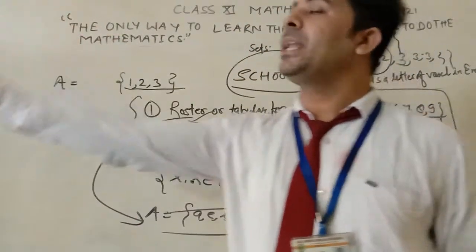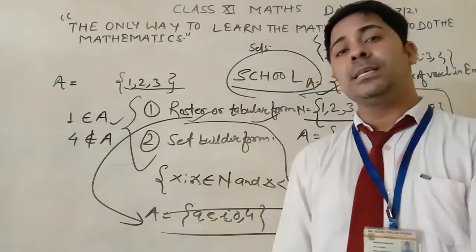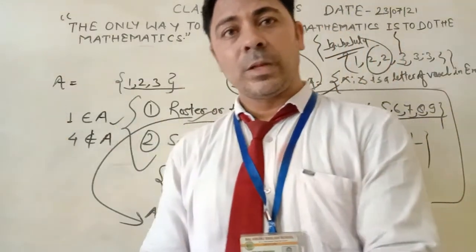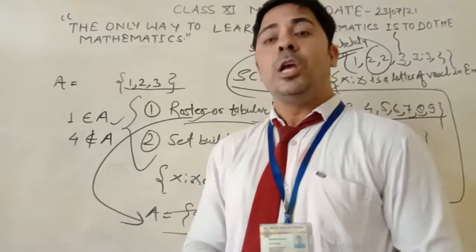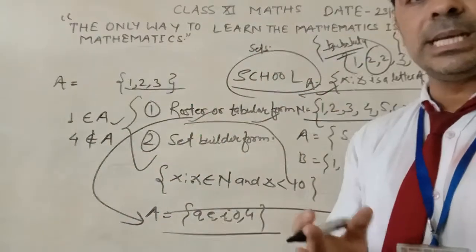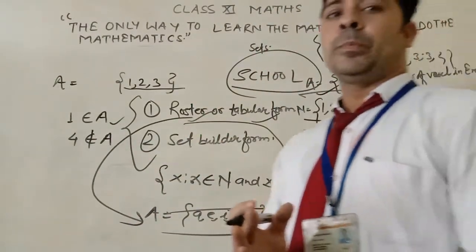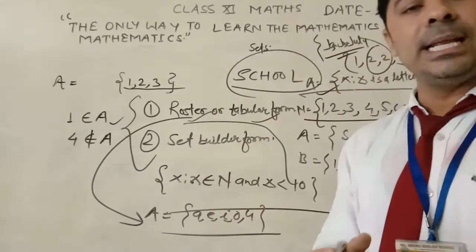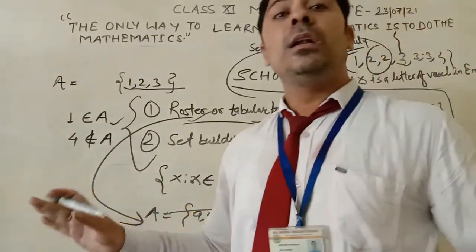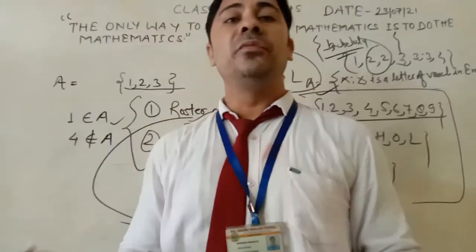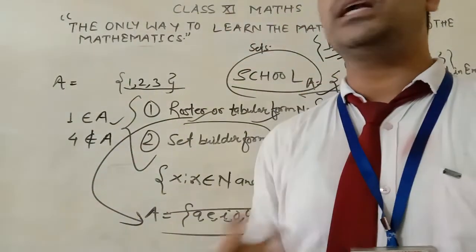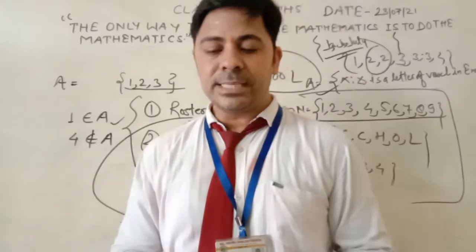If you take another opinion, it is different from mine. Words like talented, interesting, highest, tallest are not well defined, so you cannot justify it as a set. So it is not a set.